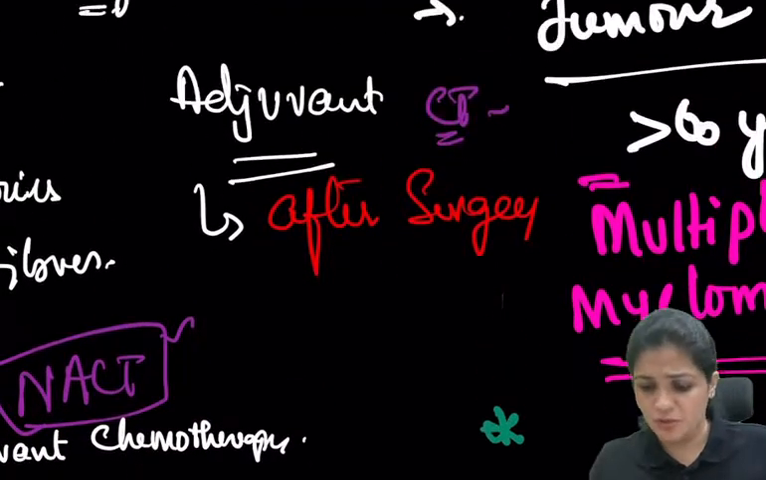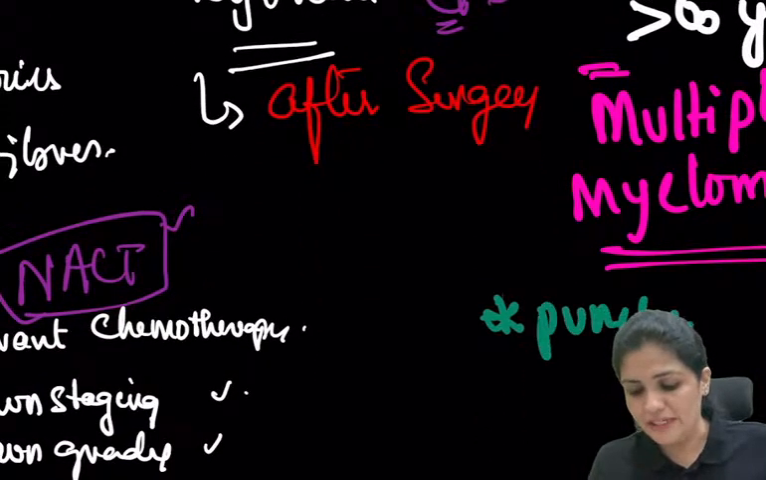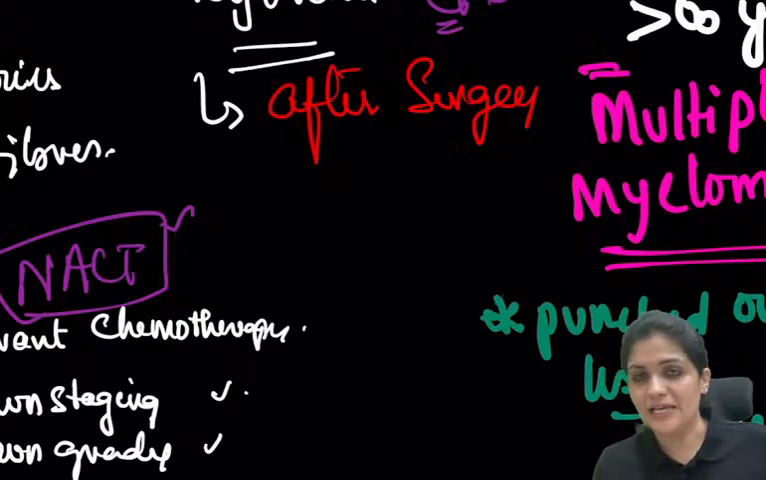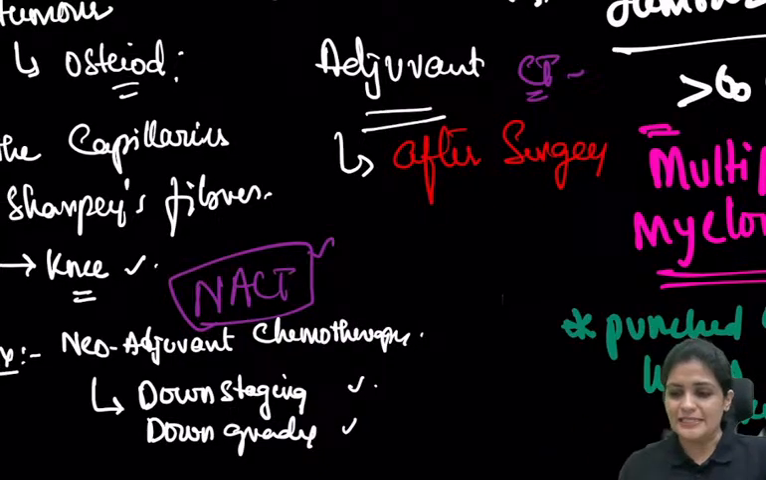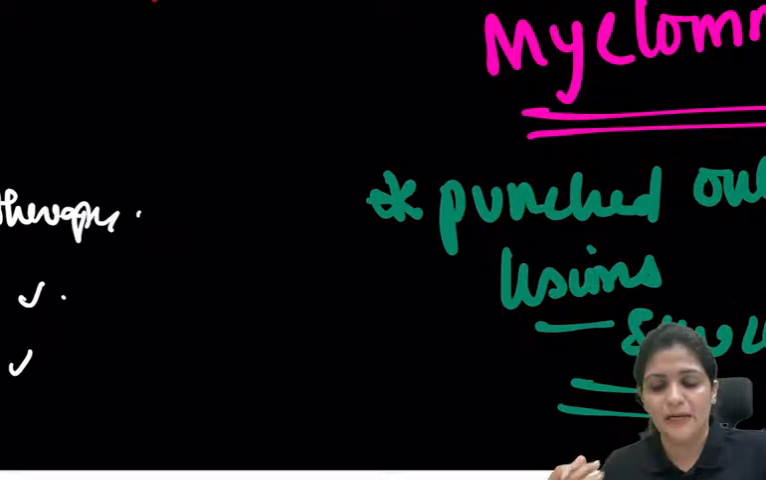How do you diagnose it? Diagnosed with X-ray. So what is that? Punched out lesion. The punched out lesions on the skull, right? So these are very, very specific for multiple myeloma. The punched out lesions are seen on the skull. So this is nothing but multiple myeloma.